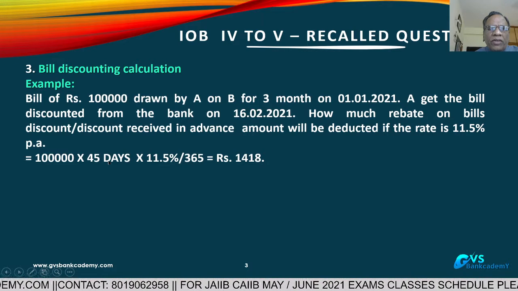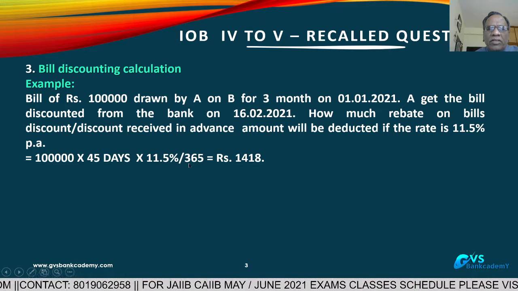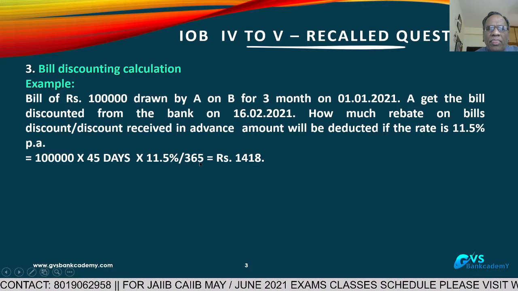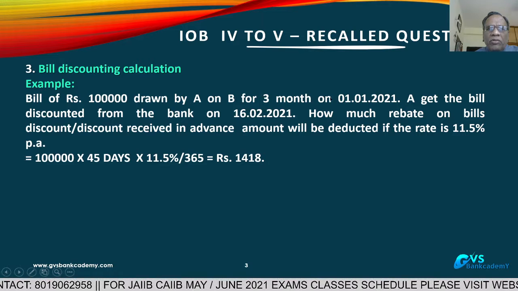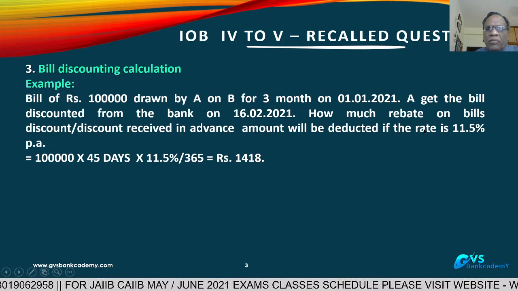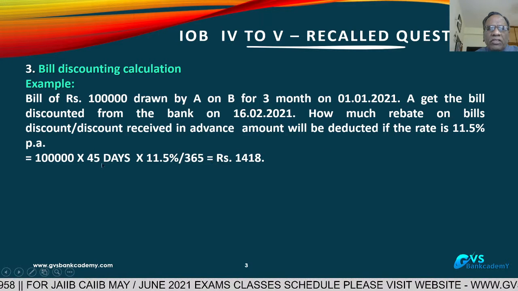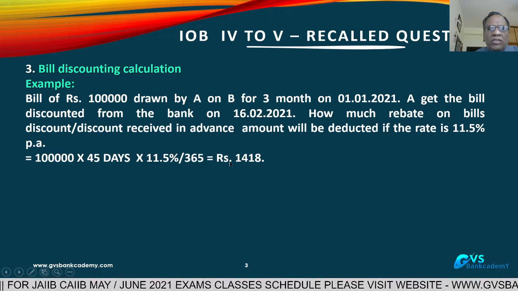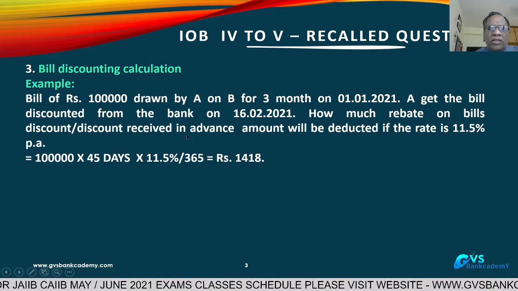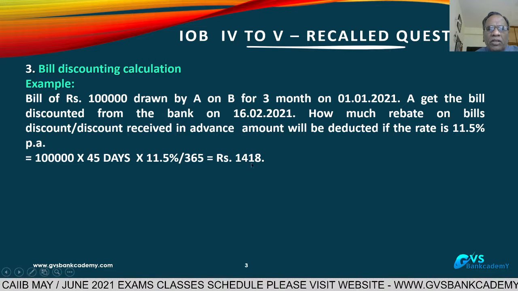So 1 lakh into 45 days into 11.5% per annum divided by 365 days. For these 45 days, the discount received in advance by the bank, collected from the party,